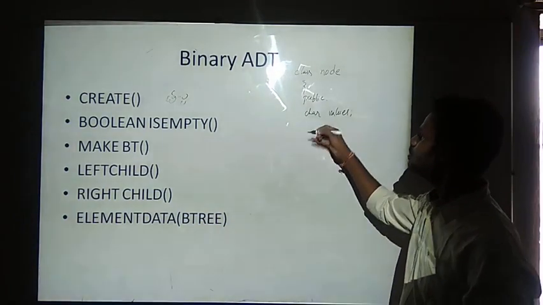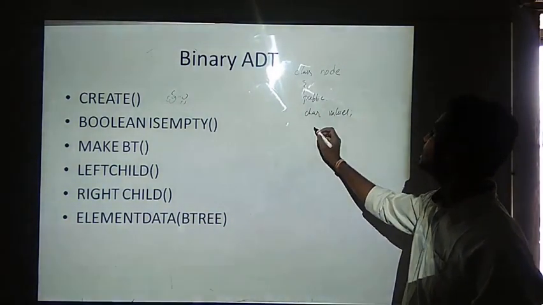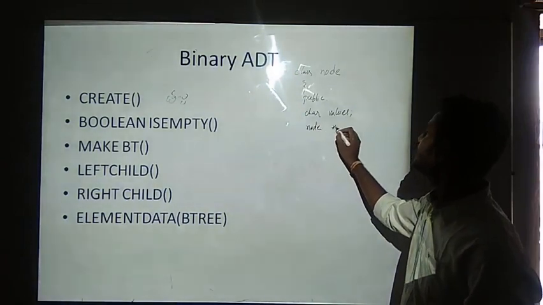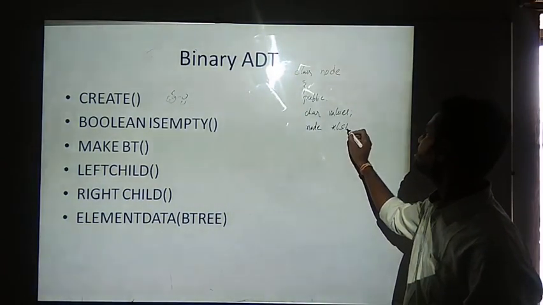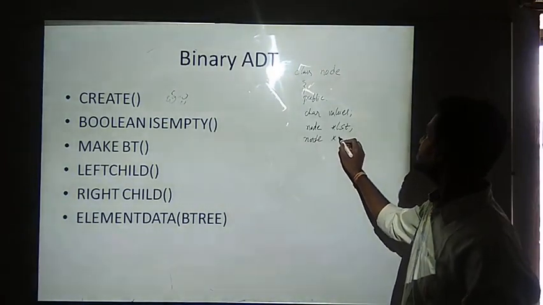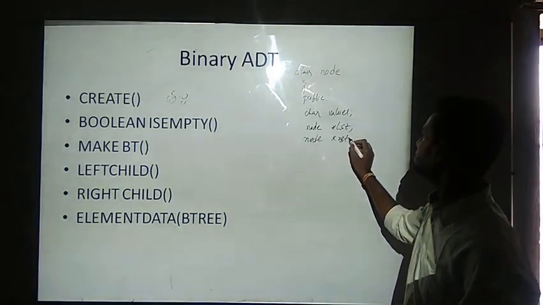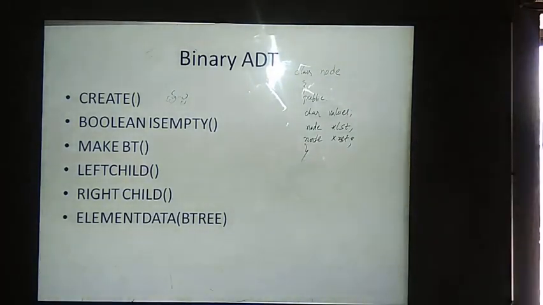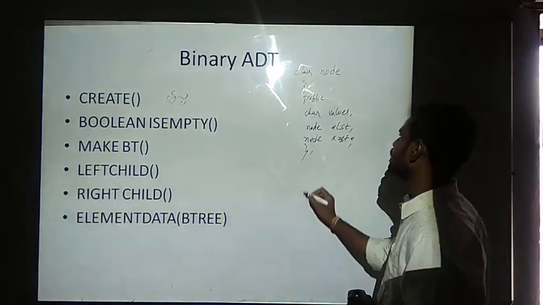See, this is the value that I want to insert into my tree, and then I will be having node left subtree and node right subtree. In this way, we will be having the nodes. Okay, where it will be having the value and where it will be having the left and right subtree.